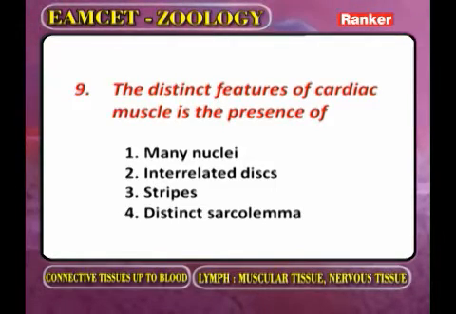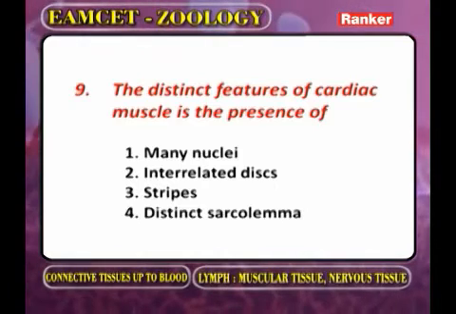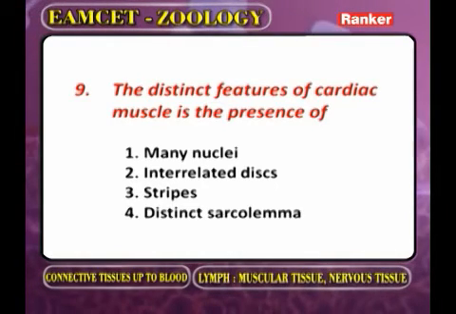The distinct features or characters of cardiac muscle is, first you have to identify the options: many nuclei, intercalated discs, stripes, and distinct sarcolemma.